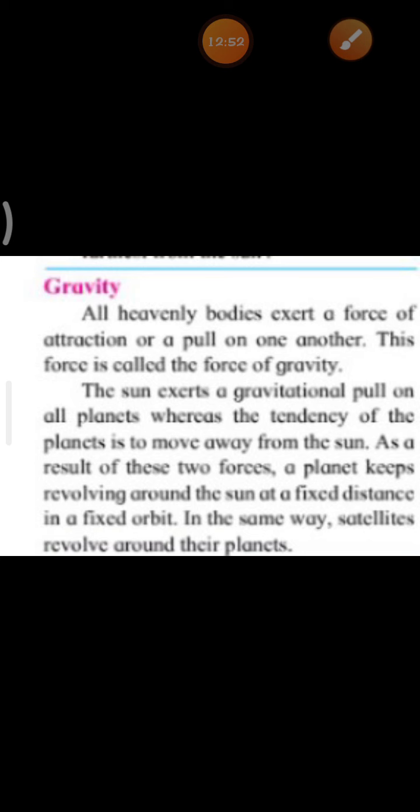Children, the sun exerts a gravitational pull on all the planets, whereas the tendency of the planets is to move away from the sun. And as a result of these two forces, a planet keeps revolving around the sun at a fixed distance in a fixed orbit. In the same way, satellites revolve around their planets.